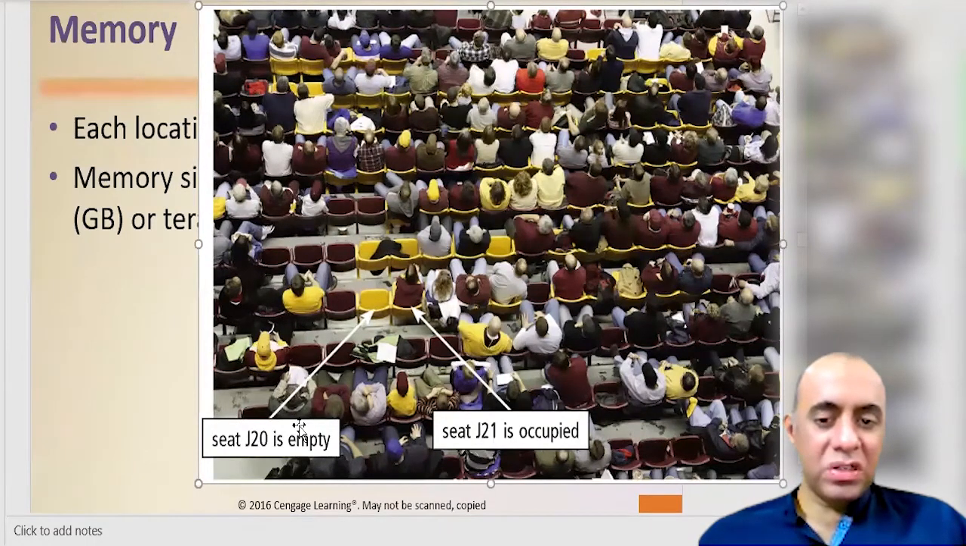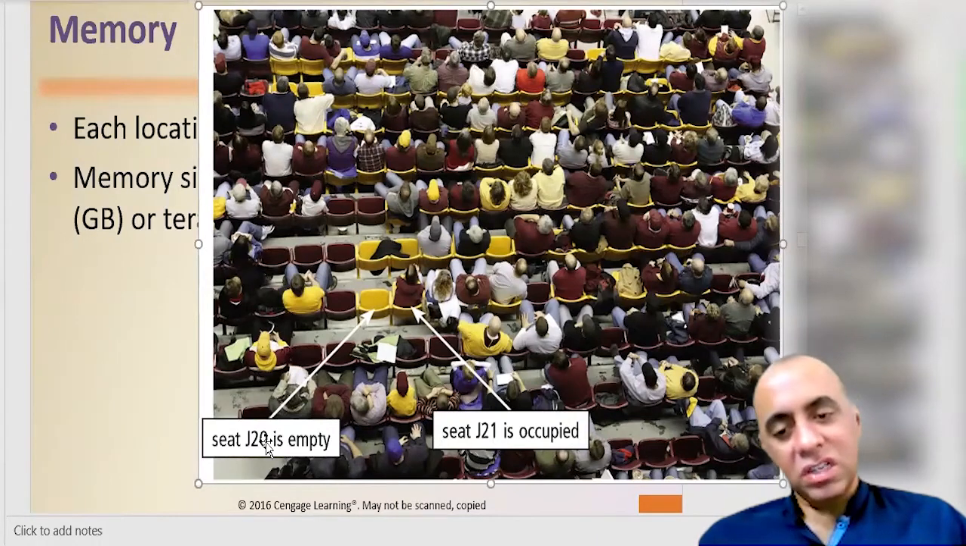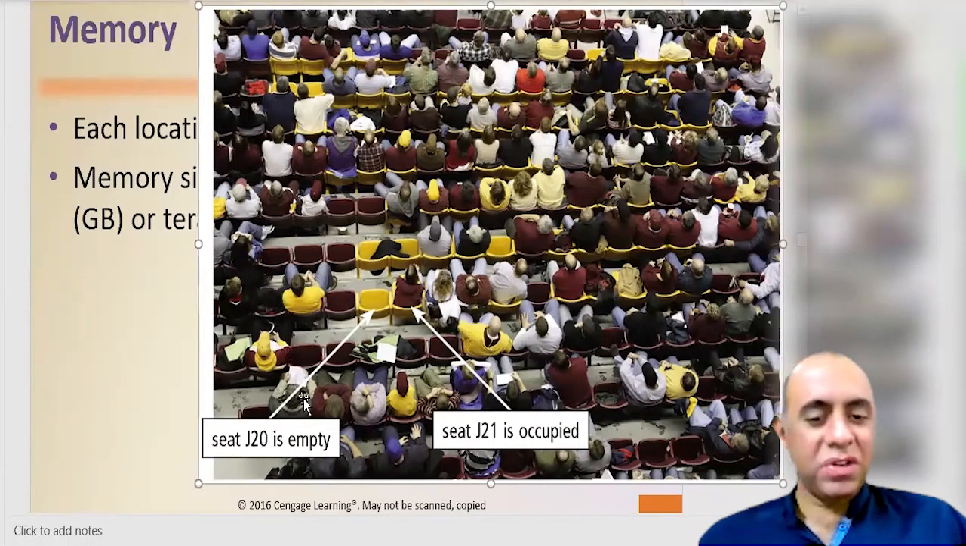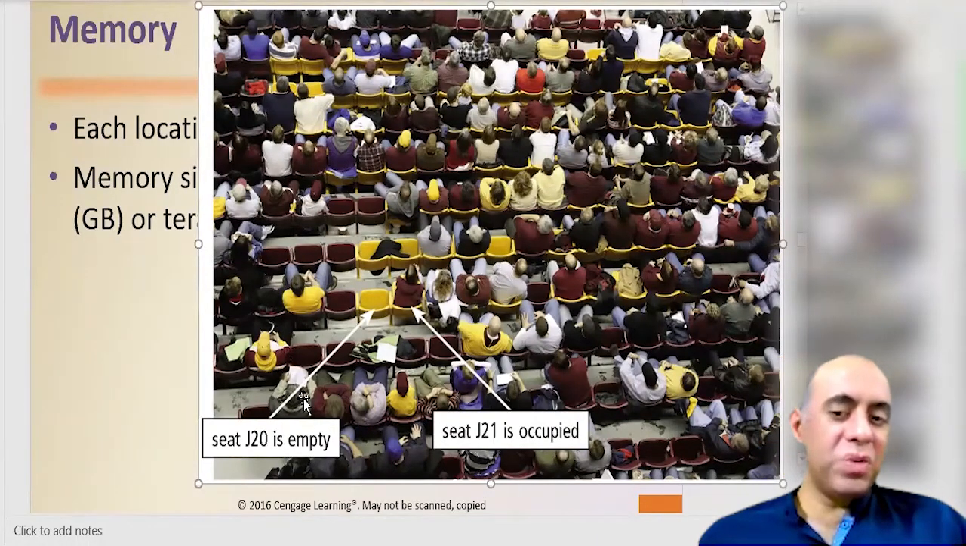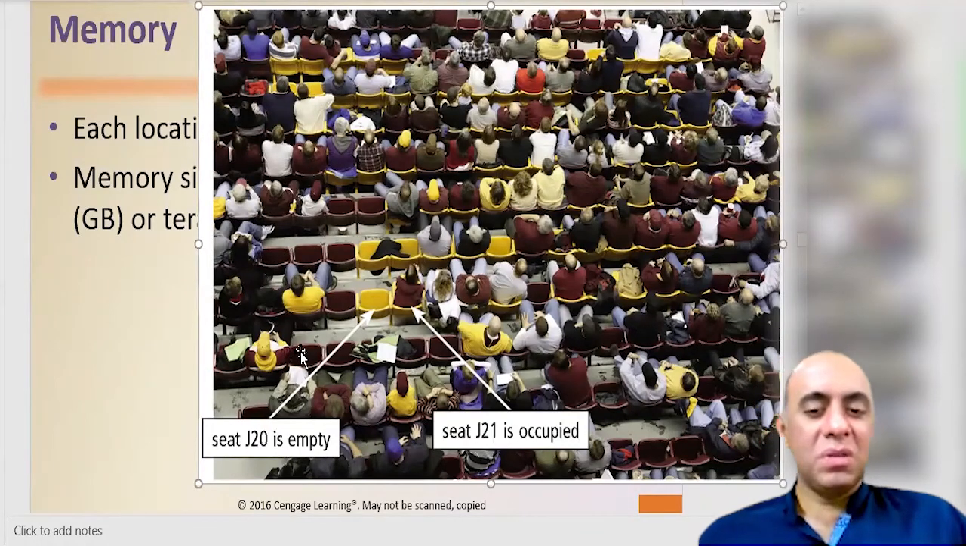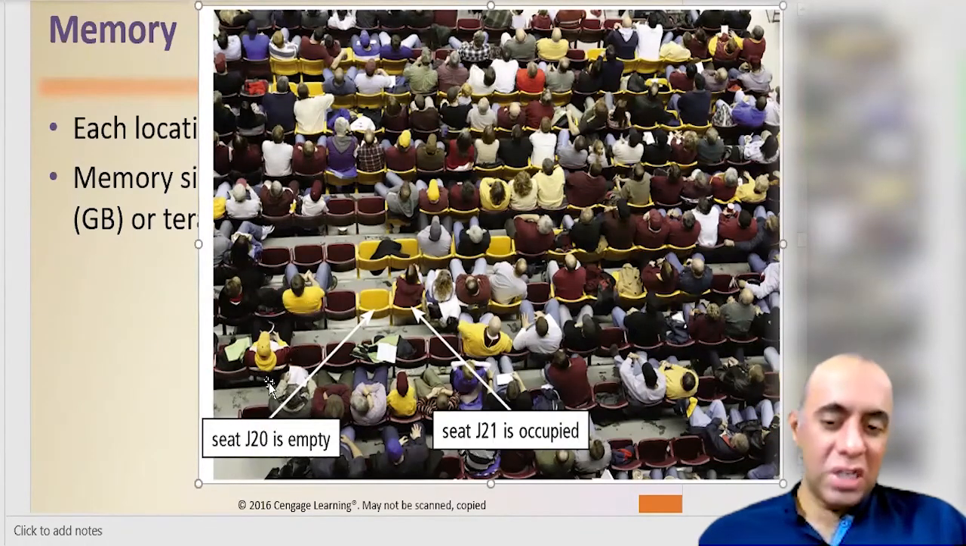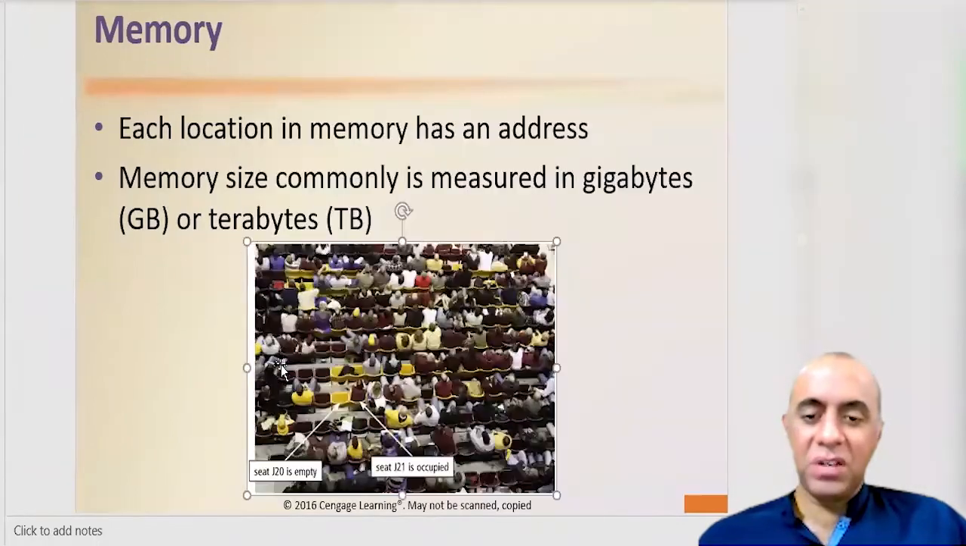So this person could be person ABC, any person, but the addresses remain the same. The addresses for these locations will remain the same. Like this will be J20 forever. This will be J21 forever. Some person will come in and go. Some other will come in and go. But the address of this location will remain the same forever.